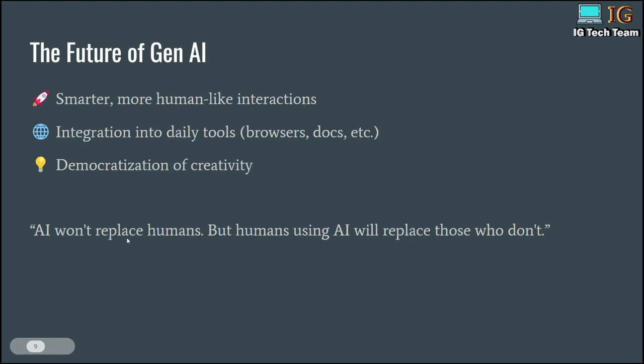And another is the future of Gen AI. Gen AI is smarter, with more human like interactions. It can integrate into daily tools like browsers, docs, and the democratization of creativity. That means the future of Gen AI is very high. And you can see here, I have found this line from somewhere. And what it says is, AI won't replace humans, but humans using AI will replace those who don't.